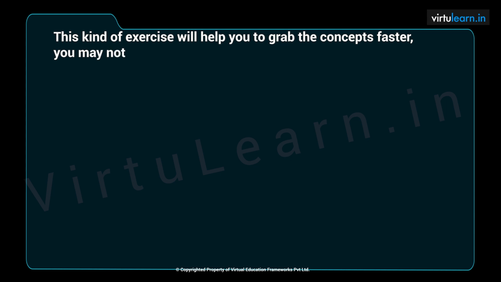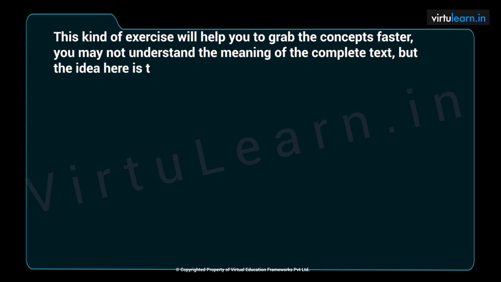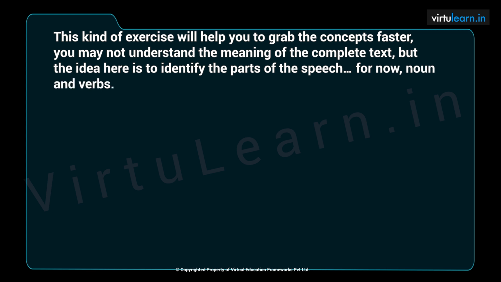You may not understand the meaning of the complete text, but the idea here is to identify the parts of speech, for now, nouns and verbs. I will read the text for you. You can play this and again repeat the sentences for your easy reading exercises.